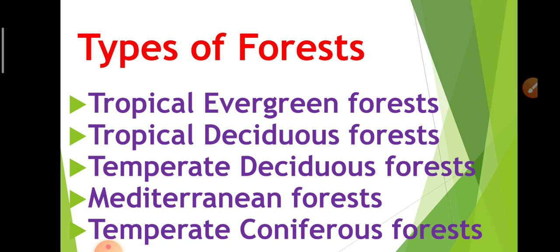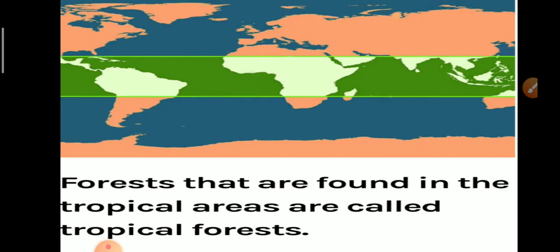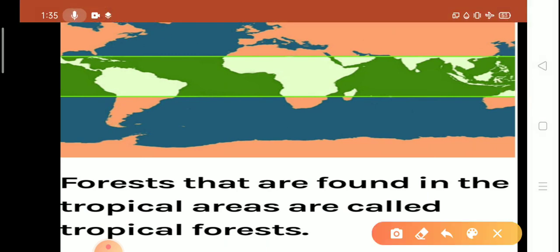Types of forest. Let's start with tropical evergreen forests. Why are they known as tropical evergreen forests? Why do we use this word tropics? Have a look. Forests that are found in the tropical areas are called tropical forests. Look at this map, students.